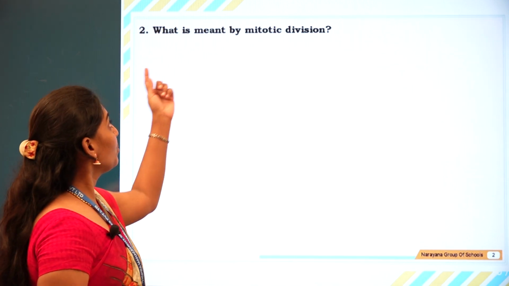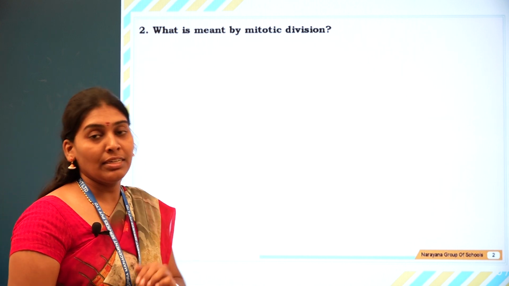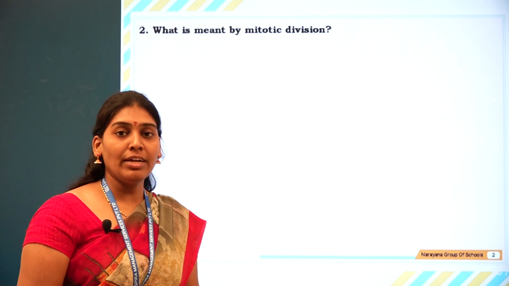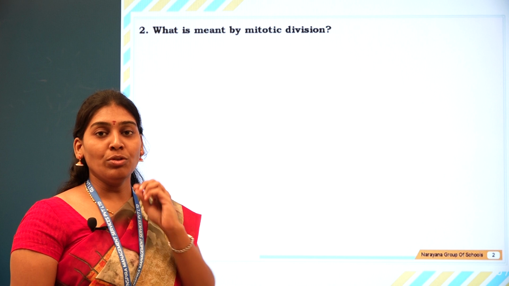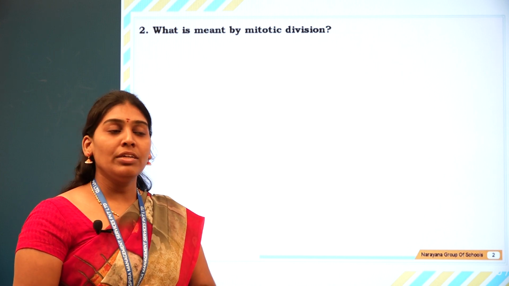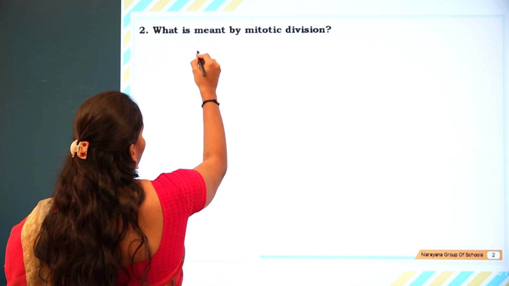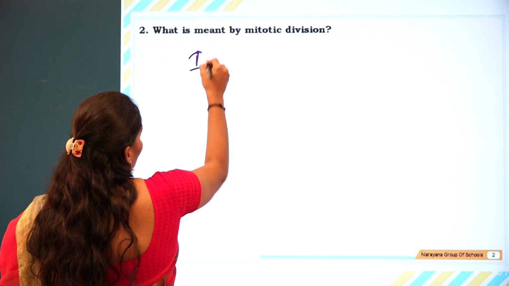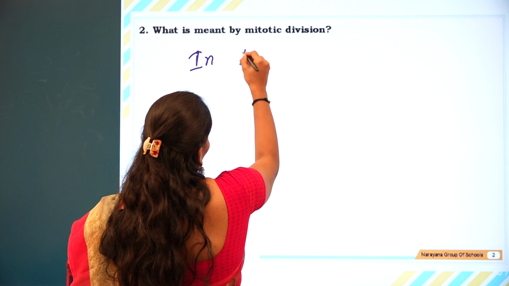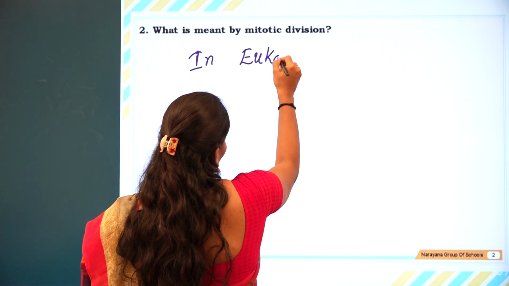The next question is, what is meant by mitotic division? Mitotic division is nothing but nuclear division in eukaryotic organisms.